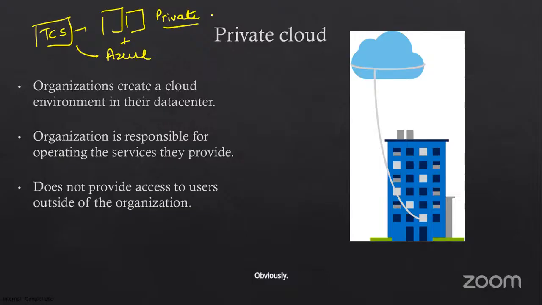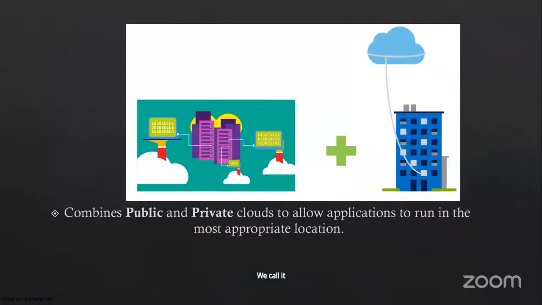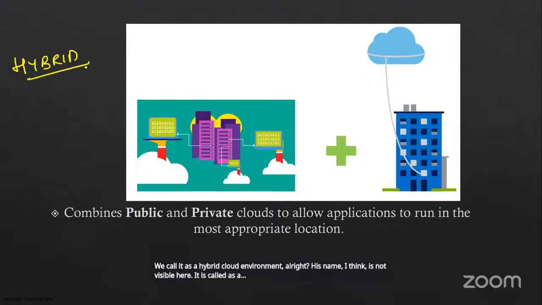Obviously, if they've created this data center, they'll not throw it away. They'll continue to use it. And they have the public cloud also. Such a cloud where we have private and public both, we call a hybrid cloud environment. So it combines both public and private cloud.